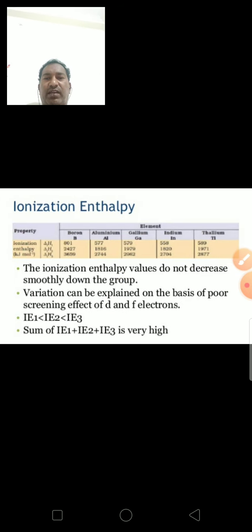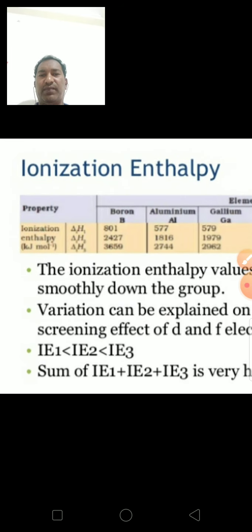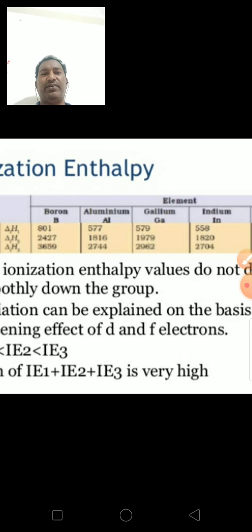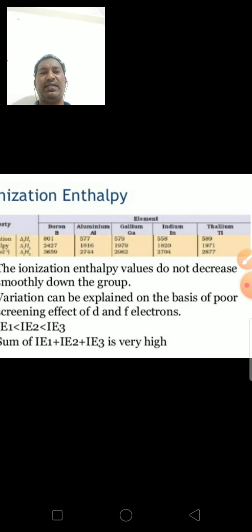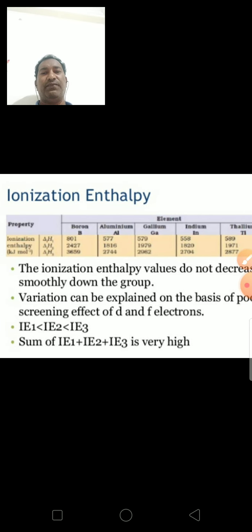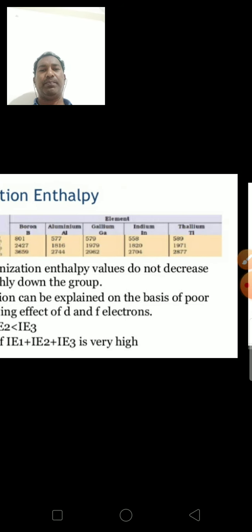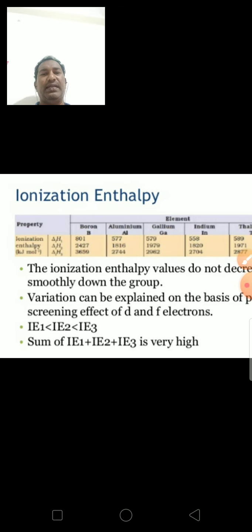Next, ionization enthalpies. Boron 801, aluminum 577, gallium 579. The ionization enthalpy values do not decrease smoothly down the group. The variation can be explained on the basis of the poor screening effect of d and f orbitals. Here the third ionization energy is greater than the second and first ionization energies. The sum of these three ionization energies is very high.